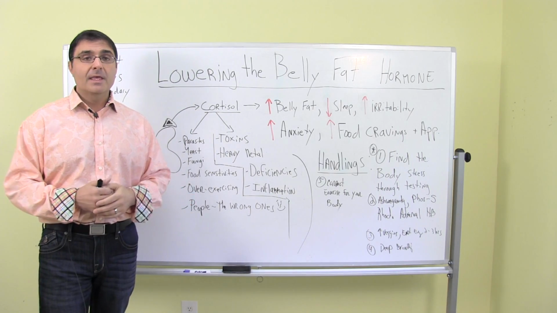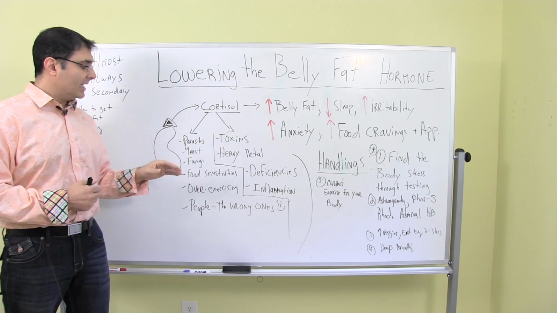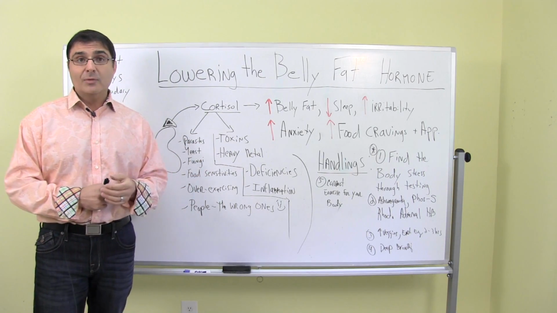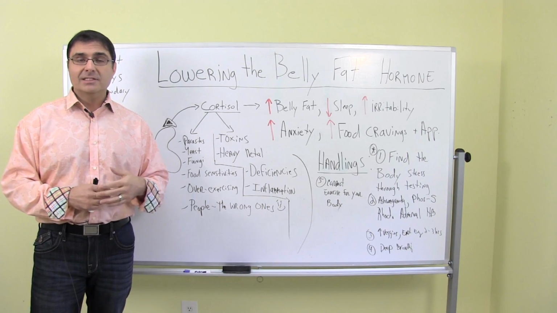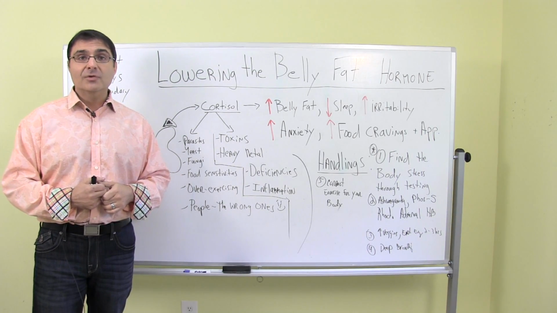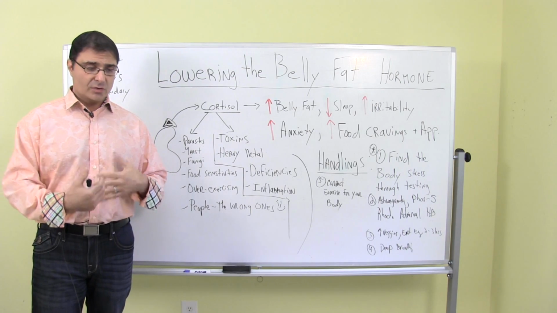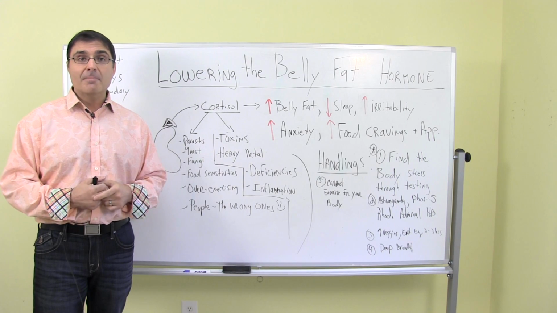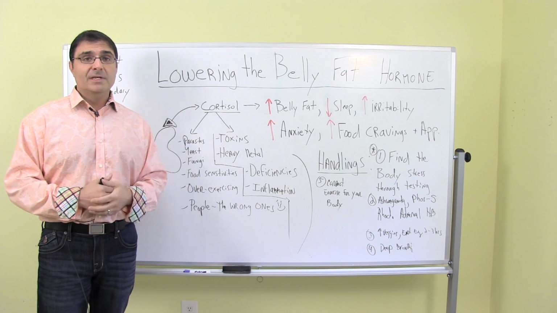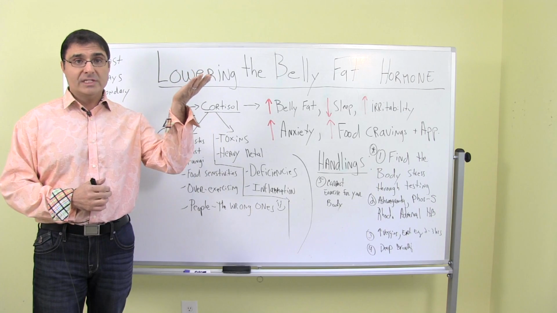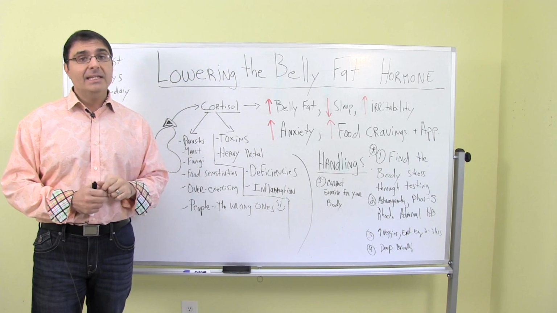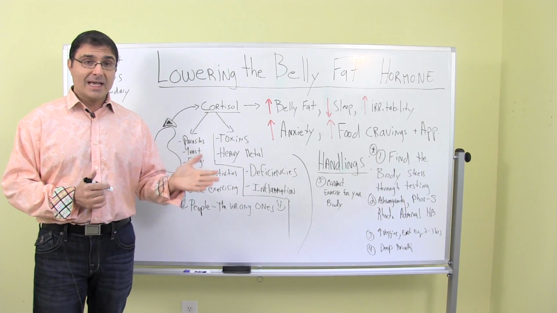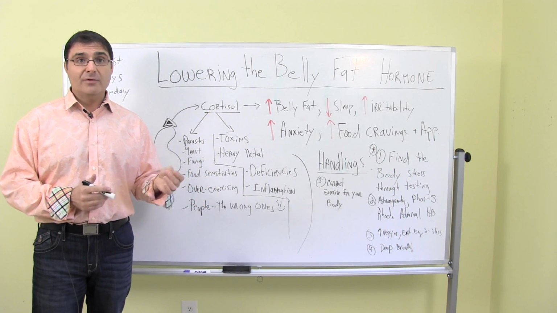Normal response, right? So the problem is, if this never gets handled, meaning if the person walks around with fungi and yeast and parasites and overgrowth of bad bacteria in the GI tract, or enzyme deficiencies, so the food is just rotting in the gut and forming toxic inflammatory matter, then those are always going to be a stress to the adrenals, and the cortisol is always going to be high. And this could be a hidden source of weight issues for a person. So you have to know how to test for that and really how to evaluate it.